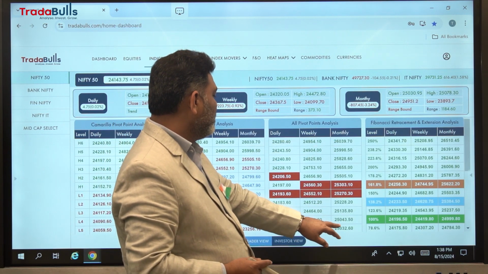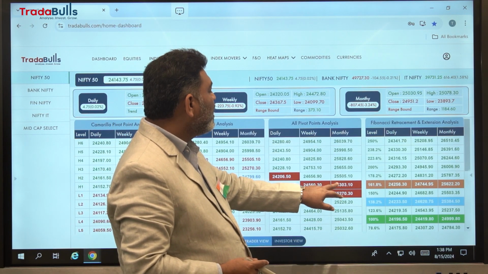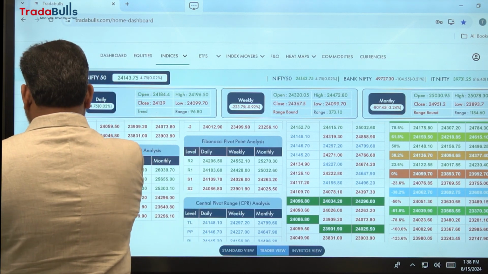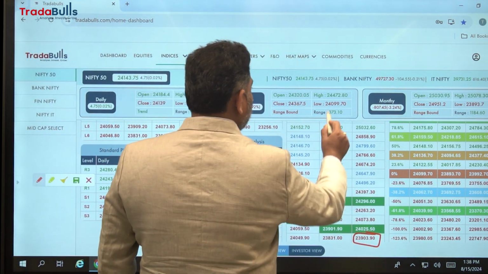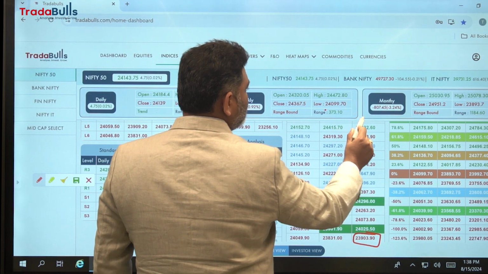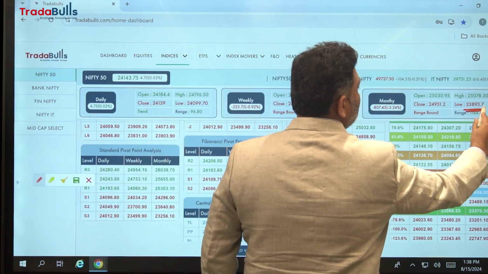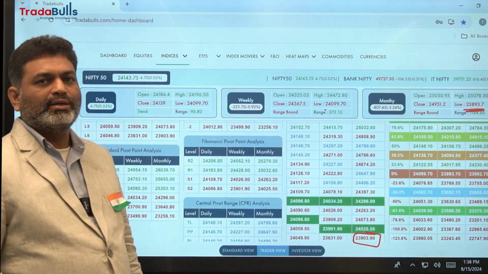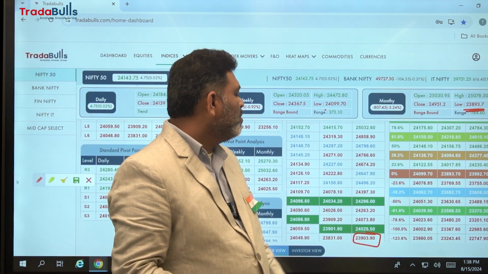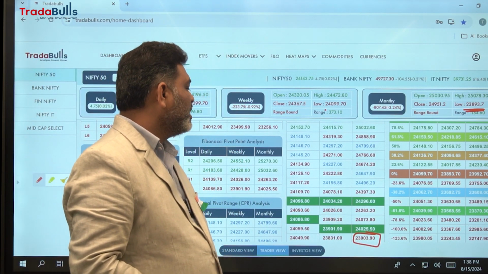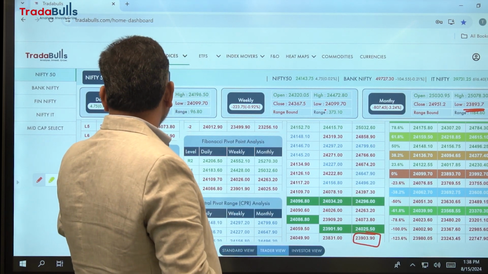So in monthly we have, yeah, this was the low for this particular month, 23,900. So where is the low of monthly? Yeah, 23,893. So this August month low, so market took support from 23,900. So likewise we can see the analysis.